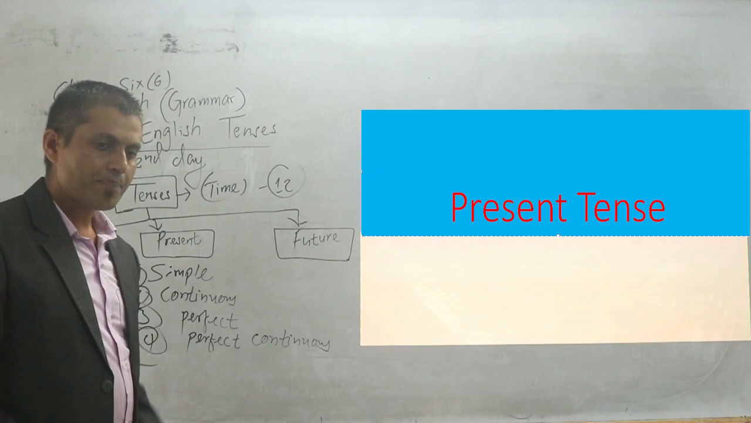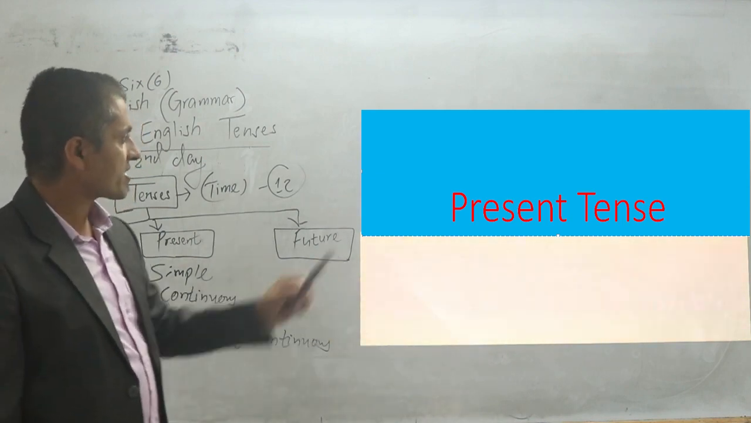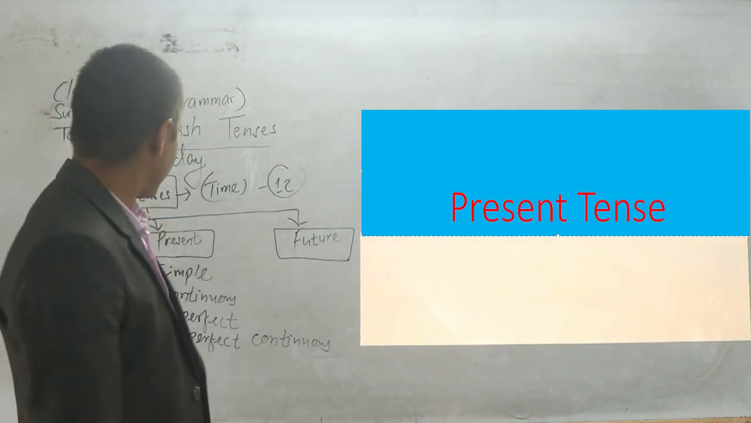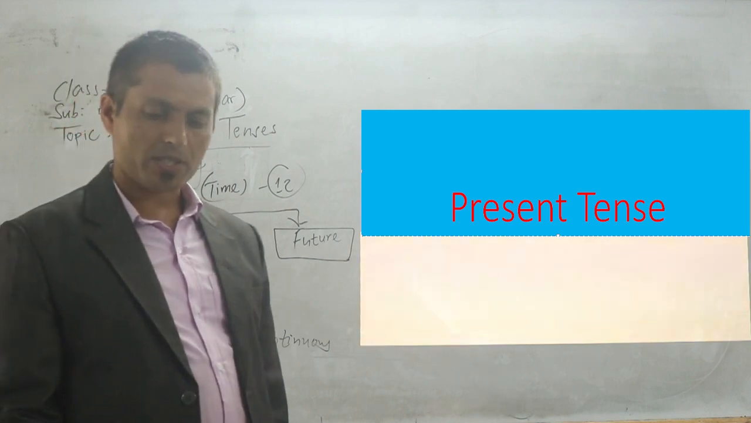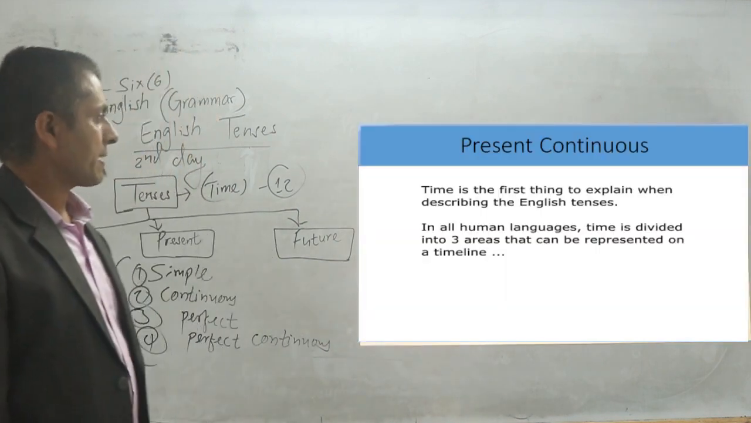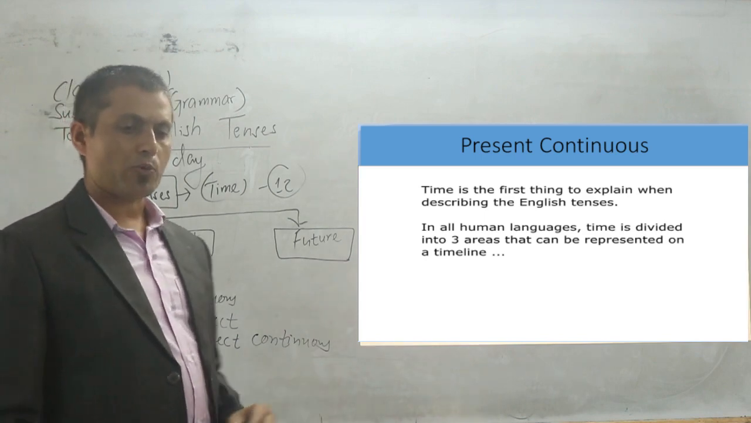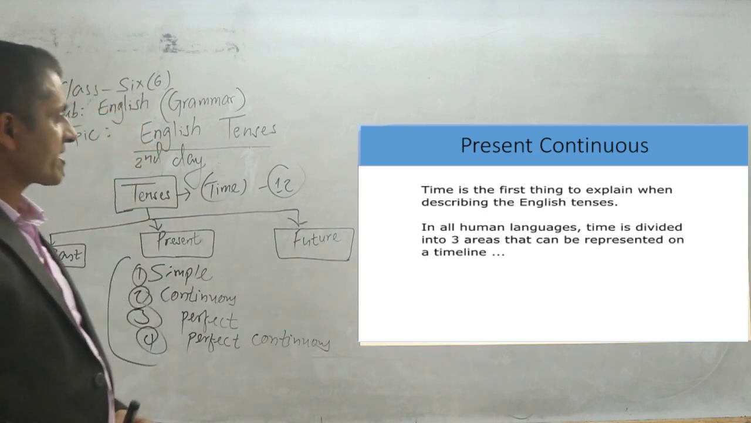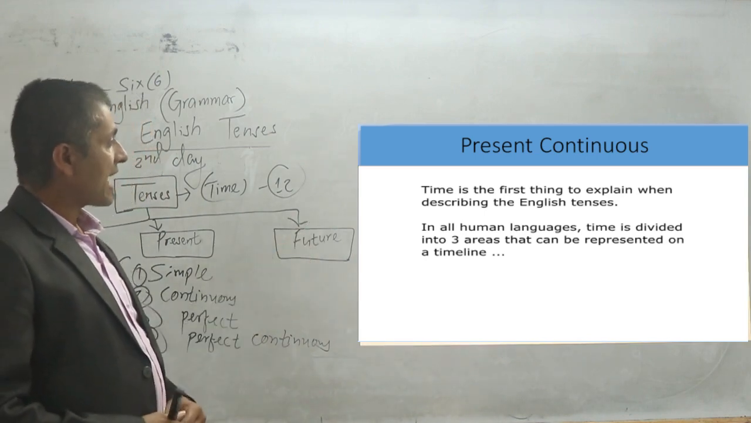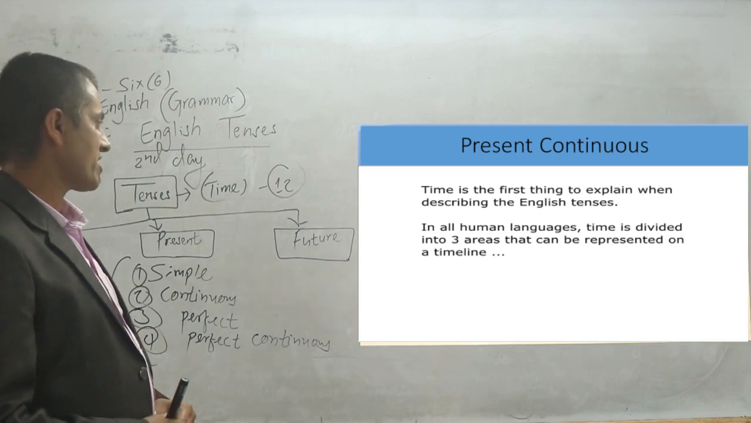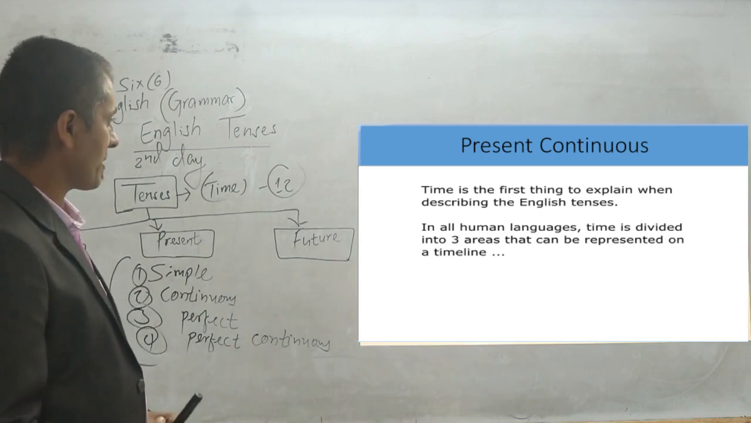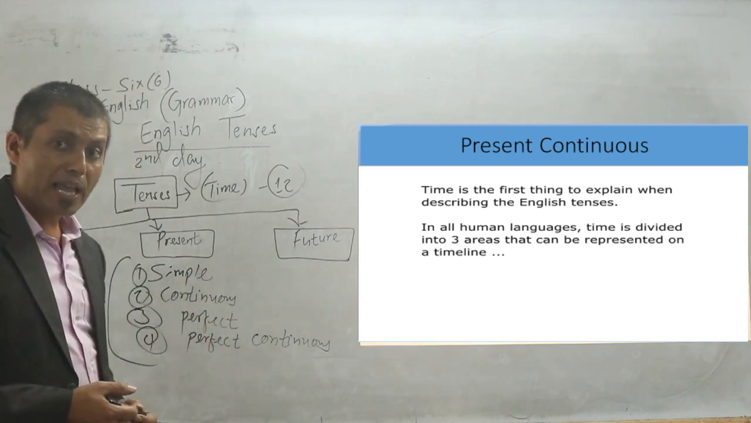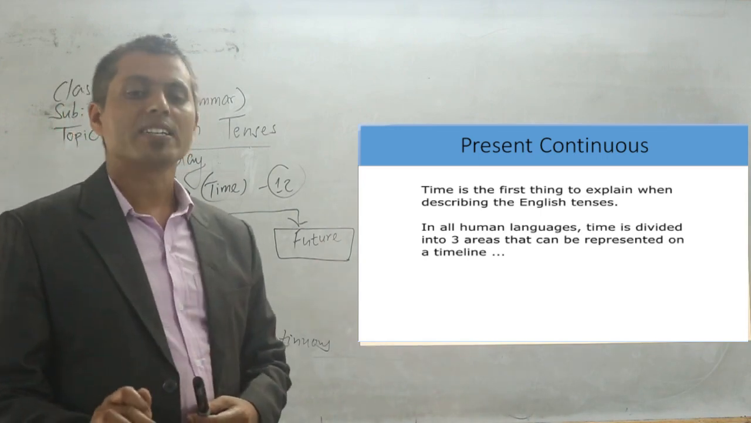My dear student, today let me go through the present tense very fast. Already I gave you some examples of the present tense, so you might be clear on it. Though I told you the previous time also, I want to revise present continuous also. Look at the slide first. Time is the first thing. Please have a look at the screen, everybody. Time is the first thing to explain when describing the English tense. In all human languages, time is divided into three areas that can be represented on a timeline. We have to represent everything in a timeline to study the entire English tense, right?